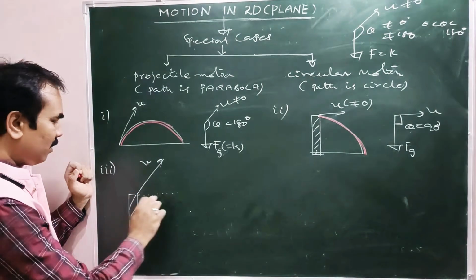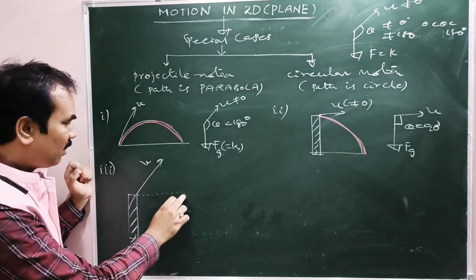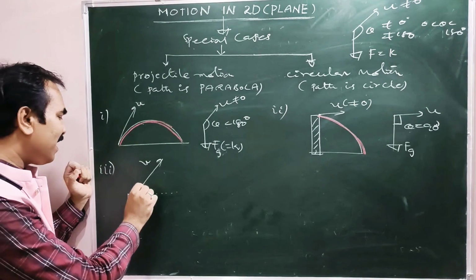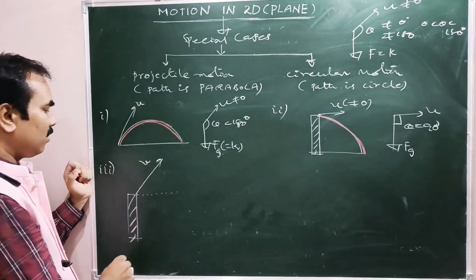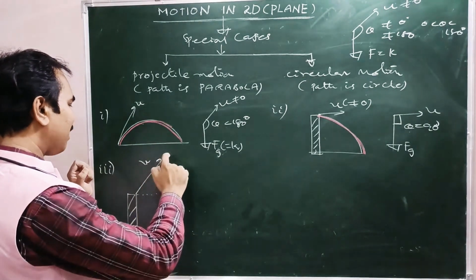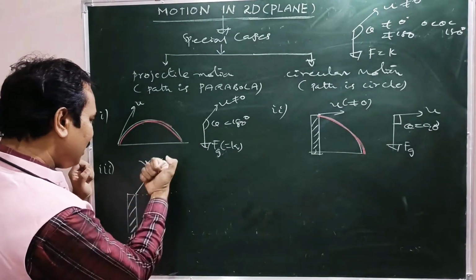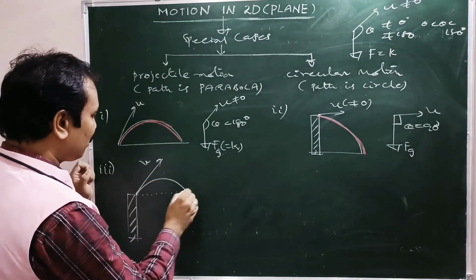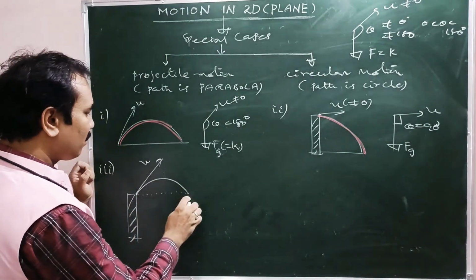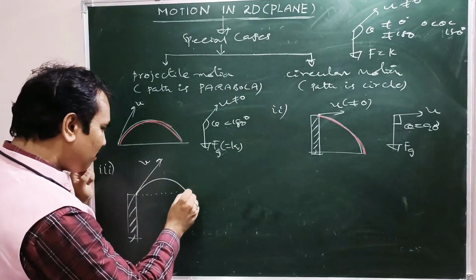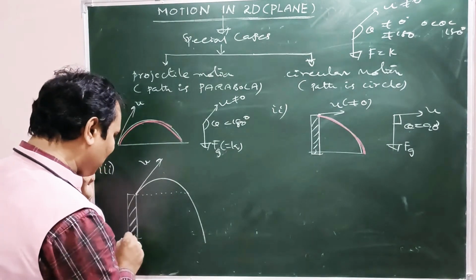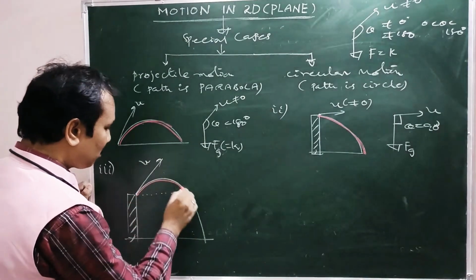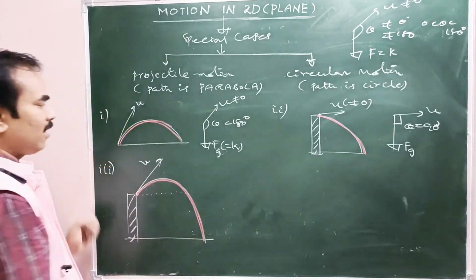Because of gravity, it never goes along this way. As the body is pulled down by gravity, it takes a parabolic path. So it reaches the level of projection and continues below the level of projection until it strikes the ground. This is the path followed by the particle, right?